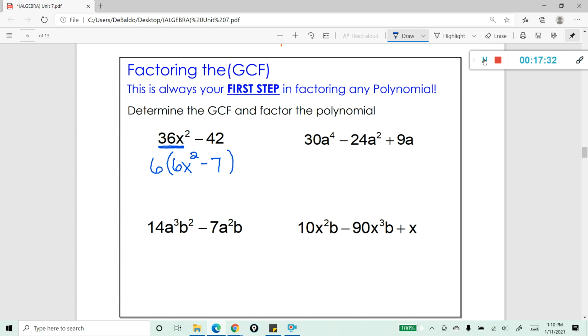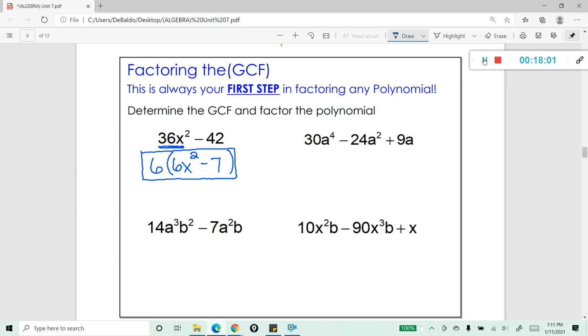So what we did here is we factored, as far as we could, this binomial into its smaller pieces. Now, if you wanted to check yourself, of course, you would redistribute 6 into the binomial, and that's called multiplying polynomials, which we just covered. But for right now, it does say factor, so we're going to leave our answer in factored form.